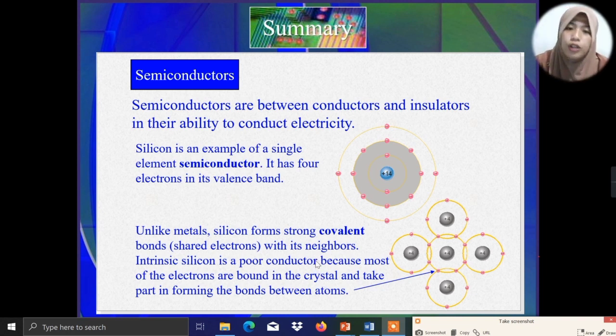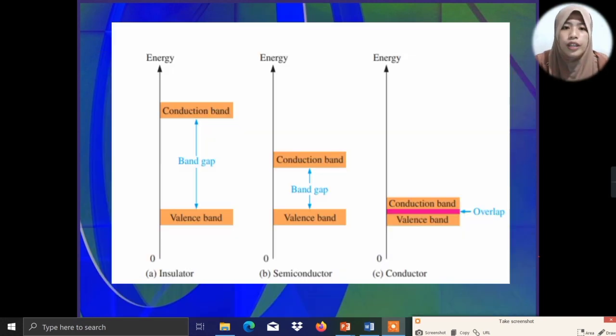So, semiconductor: the best example of the semiconductor is silicon. Silicon can be a diode and also a transistor. So the three groups of materials can be differentiated by the use of the band gap. So, this is our illustration of the band gap of the insulator, semiconductor, and conductor.